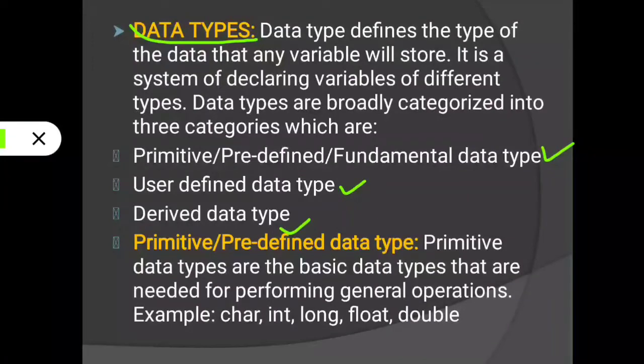Primitive data types are the basic data types that are needed for performing general operations. When we need to declare a variable, that time we need this primitive or fundamental data type. Without this we cannot declare a variable. For example, char, int, long, float, double, those are all primitive data types. Then next we will proceed.